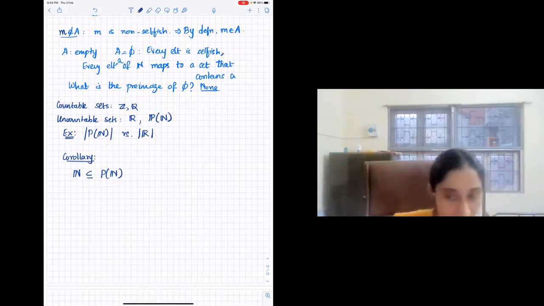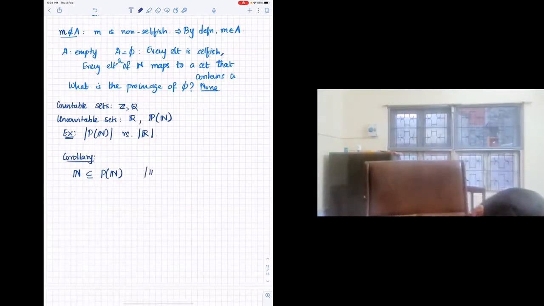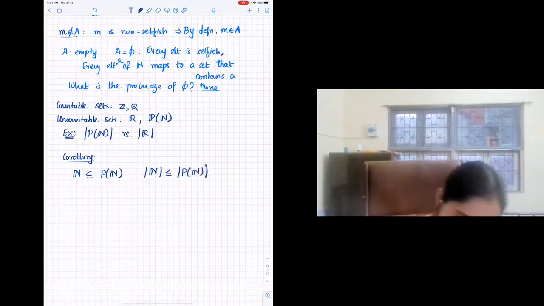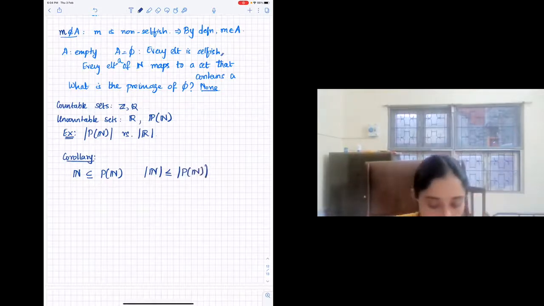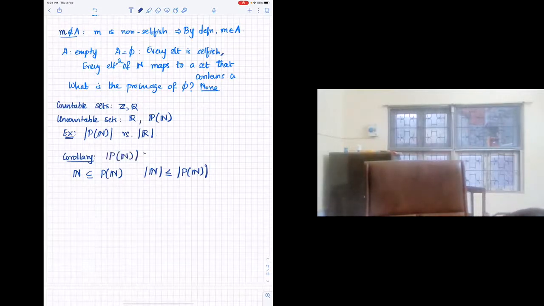We know that N is a subset of P of N, so the cardinality of naturals is less than the cardinality of this. And we know that P of N is uncountable. So what we have shown is, in essence, the power set of natural numbers has strictly larger cardinality than the set of natural numbers. That is what we have shown.